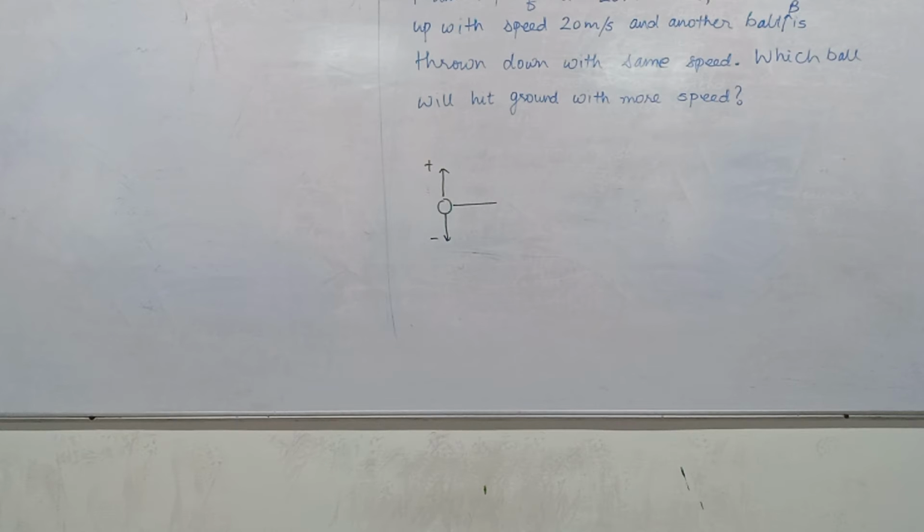Where is the overall drop? From here. Capitals. Acceleration minus 10 meter per second square.